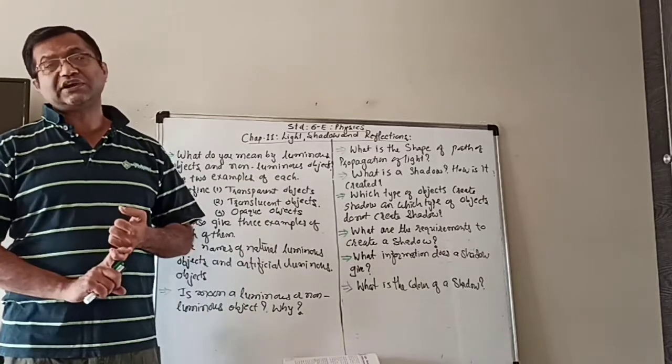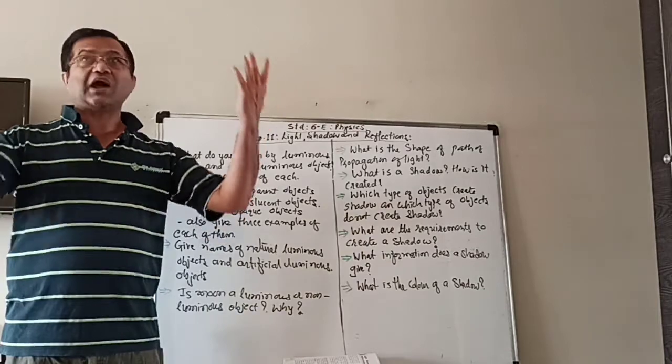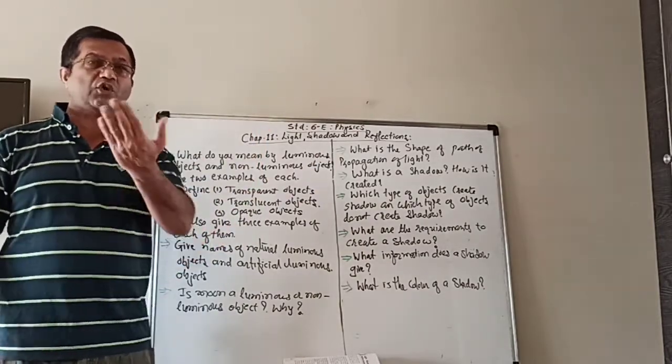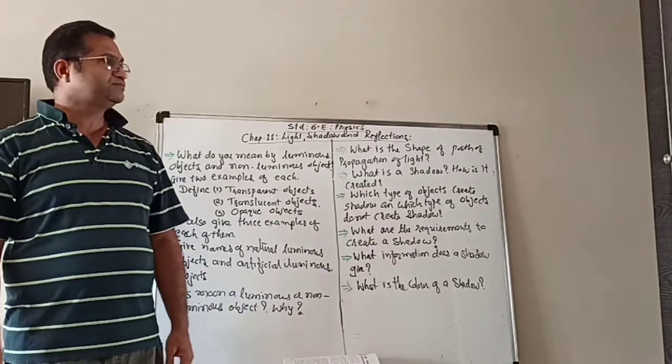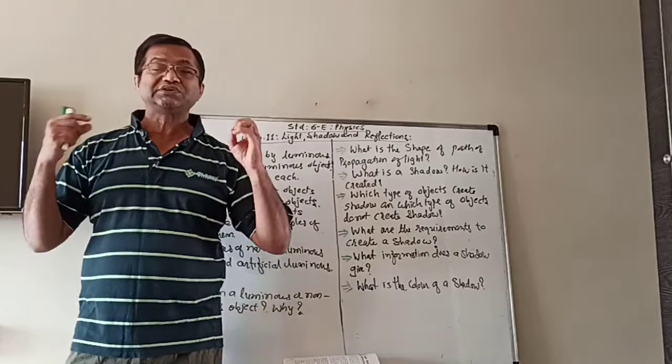Which are the other transparent objects? One is around you, our air. If air were not transparent, you wouldn't be able to see each other. The air is around us, but we cannot see it. It is totally transparent.